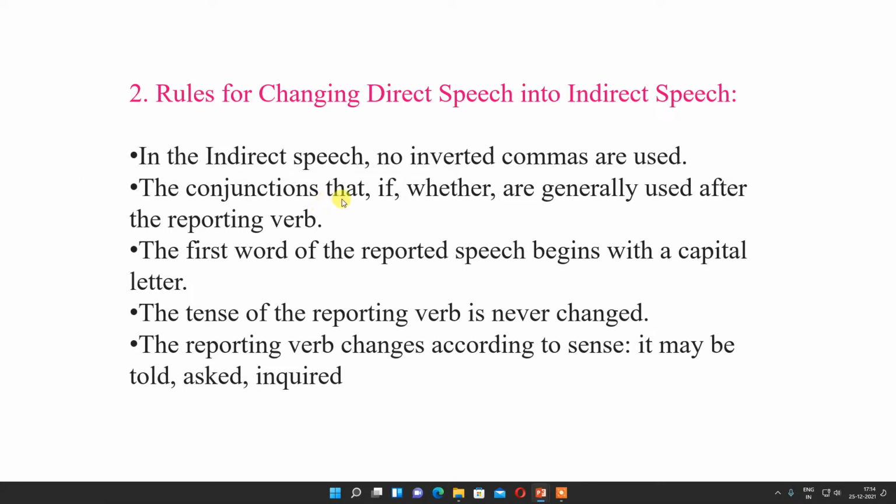The conjunctions that, if, whether are generally used after the reporting verb. Reporting verb is what? Said, told, asked, like that it will come. The first word of the reported speech begins with a capital letter. The tense of the reporting verb is never changed. The reporting verb changes according to the sense. It may be told, asked, inquired, like that. It depends on which type of sentence it is. If it is an inquiry, inquired. If a question is asked, then asked. Depending upon the situation of the sentence, it goes on changing.